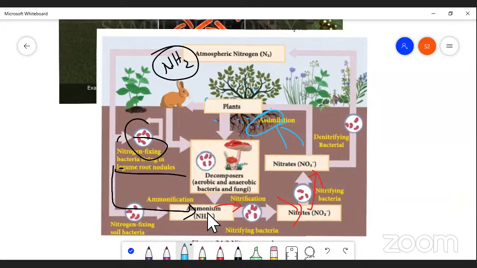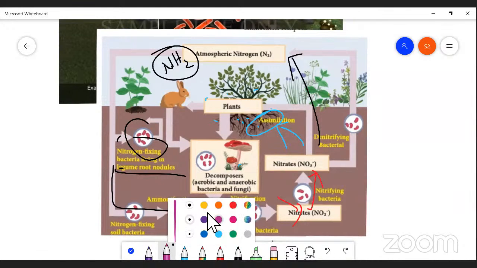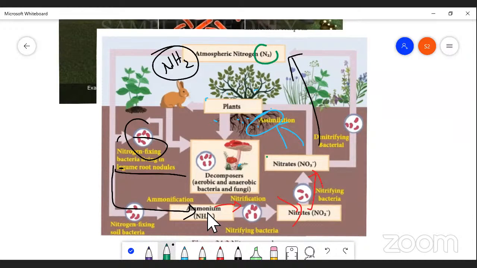On the other hand, nitrate is converted directly into atmospheric nitrogen. That is called denitrification. This is a picture that you can understand. So atmospheric nitrogen is fixed with the help of certain microorganisms by the process of nitrogen fixation. This nitrogen is converted into ammonia by the process of ammonification. Again, this ammonia is converted into nitrite and nitrate by the process of nitrification.